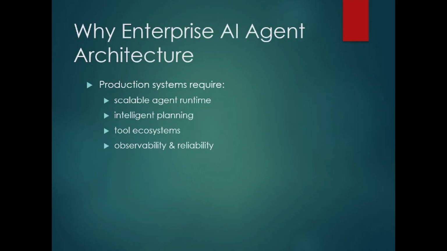So why the AI agent architecture? Because you can make it scalable, with intelligent planning using the supervisor pattern, a tool ecosystem using MCP, observability and telemetry, and reliability also. Because we are not sending only the prompt, we are giving tool support, and we are helping the models, Ollama or OpenAI, to take decisions based on real-time input, using MCP or the tools, rather than hallucination. If it is internal, then tools. If it is external tools, then it is MCP.